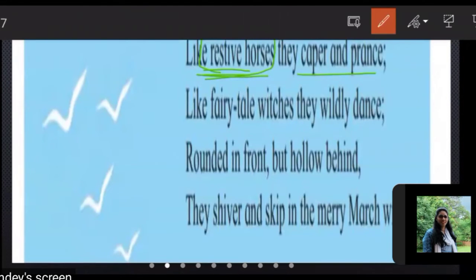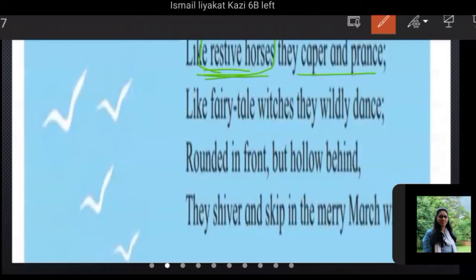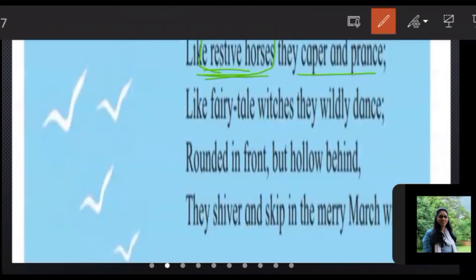Caper means to leap or skip or dance. The movement of the horse we call gallop. They do a small jump on their own place, holding both their legs up in the air.